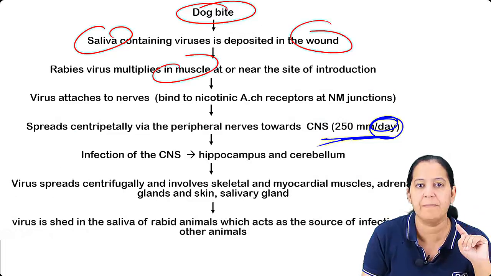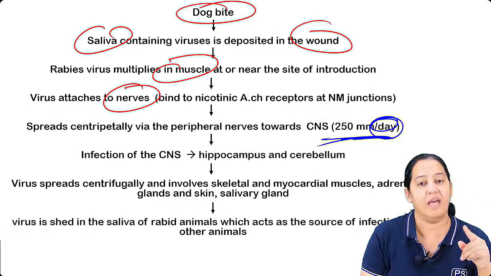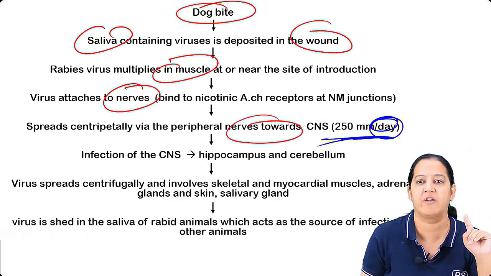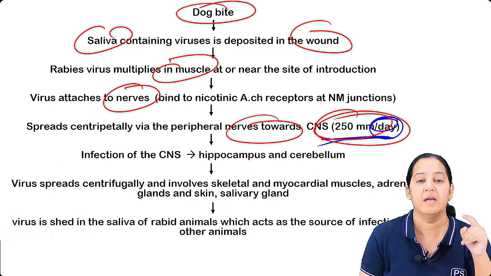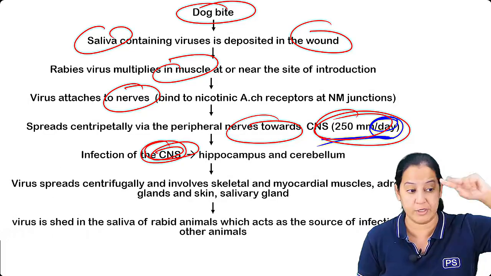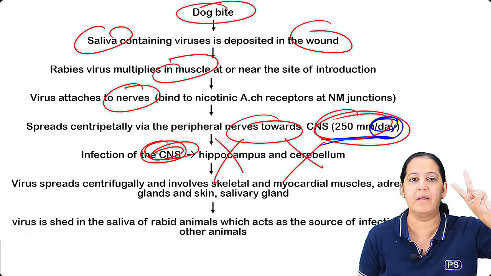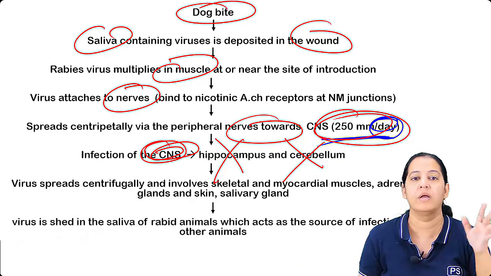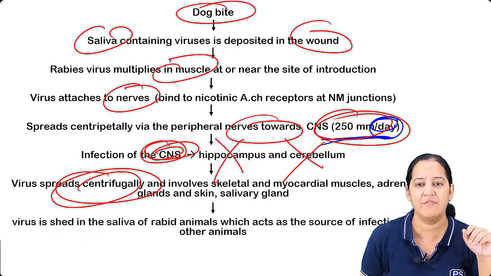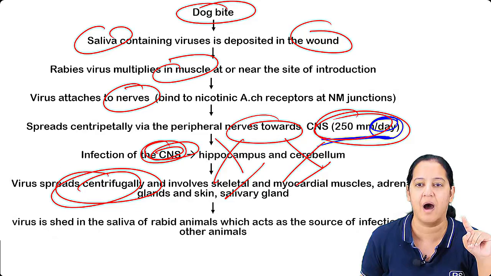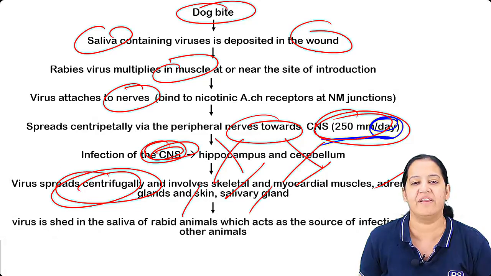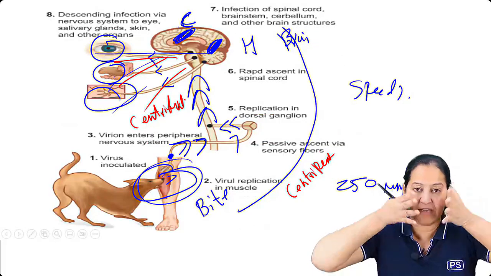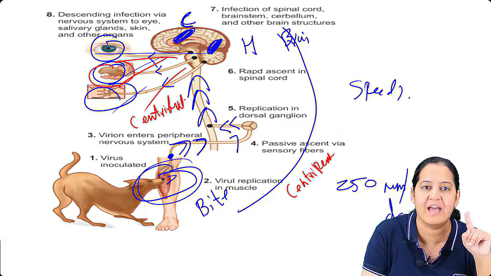Then it will go in the muscle, then in the nerves. Then it will ascend upward at 250 millimeter per day. Then it will go to the brain. In the brain, it destroys two areas, hippocampus and cerebellum. Then it will go centrifugally to multiple organs: skeletal muscle, heart, adrenal, skin, salivary gland. After going to the brain, it is going to multiple organs. One of the organs is the salivary gland.